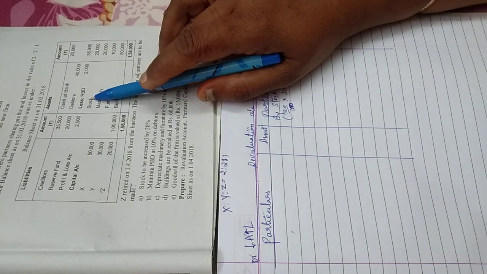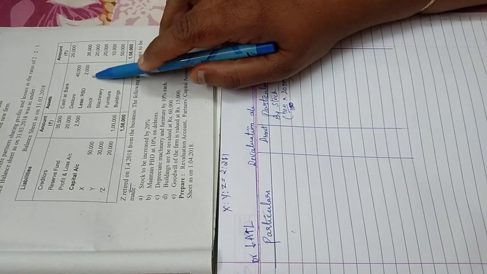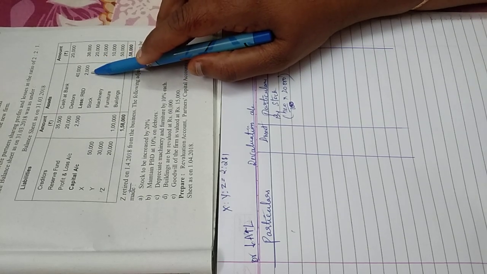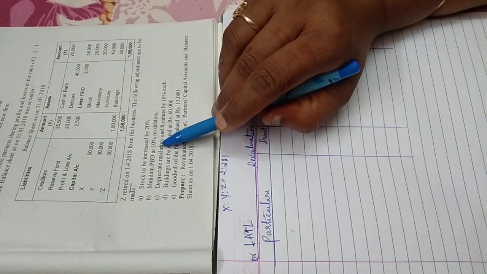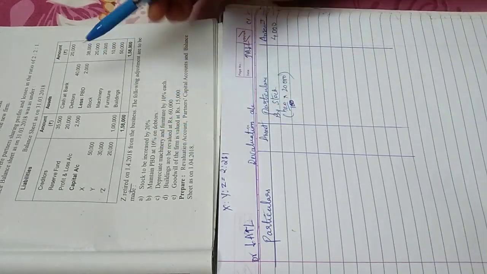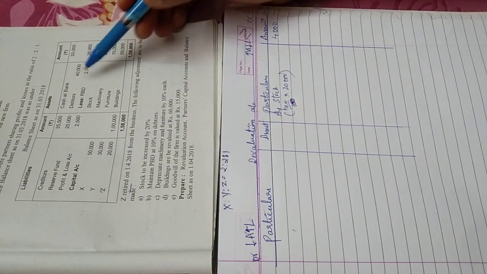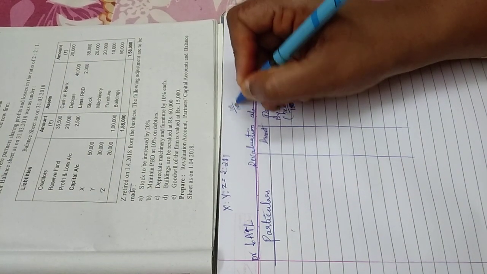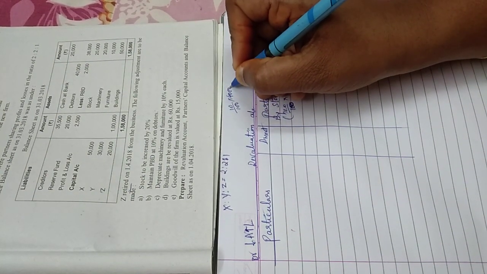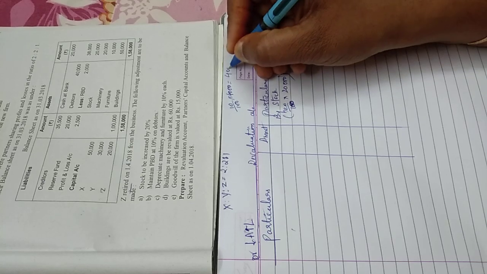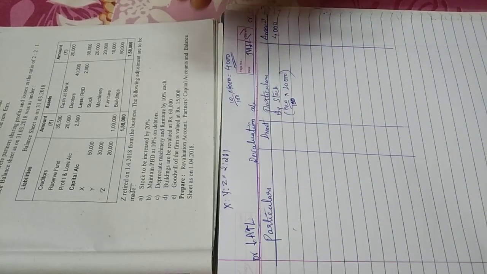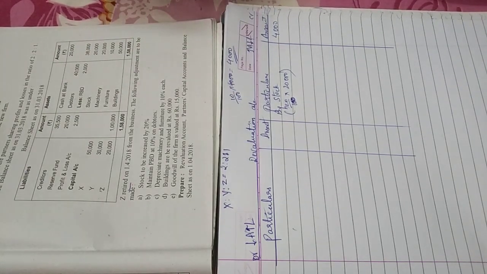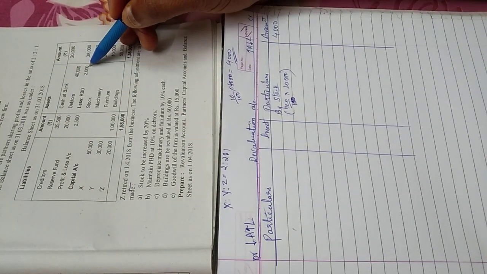Now here, they're asking you to maintain PDD at 10% on debtors. So check if they've already maintained something. In the old balance sheet, they've given PDD as 2,000, which means they've already kept 2,000 in that piggy box. But they're asking you to maintain 10%, always calculated on debtors, so 10% on 40,000 gives me 4,000. That means I have to maintain 4,000 in that box, but they've maintained 2,000.